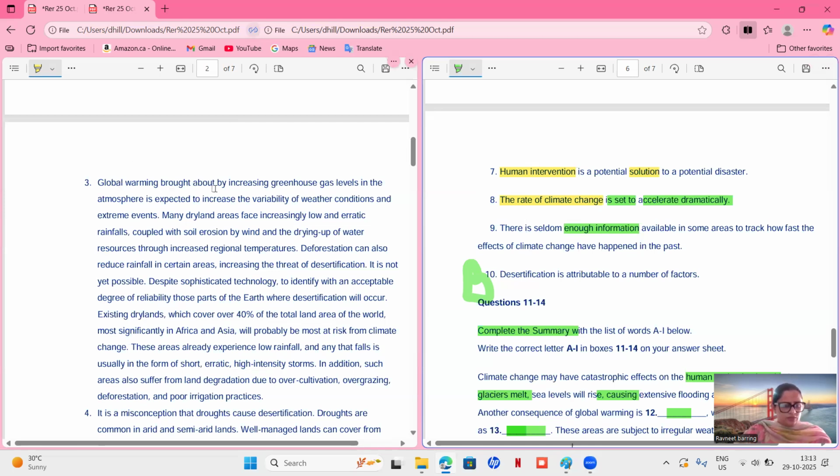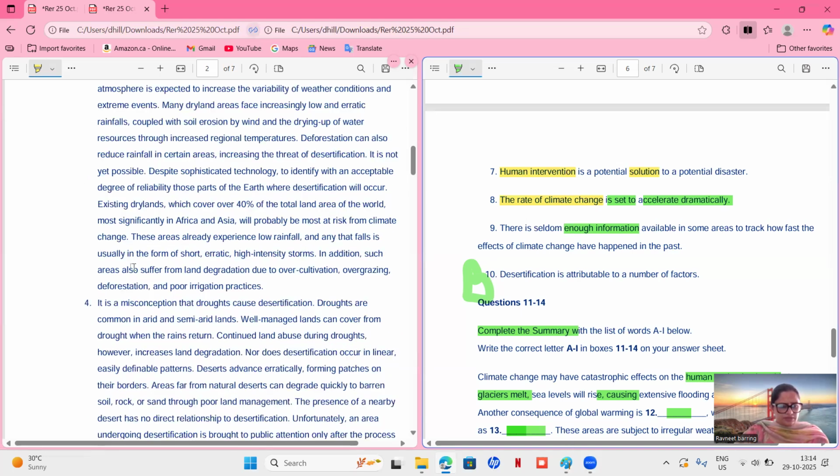Let's read. Global warming brought about an increasing greenhouse gas levels in the atmosphere. Many dryland areas face increasingly low and erratic rainfall. Deforestation can also reduce rainfall in certain areas, increasing threat of desertification. It's not yet possible, despite sophisticated technology, to identify an acceptable degree of reliability. Not talking about human intervention. Existing dry lands, most significantly, will probably be at risk from climate change. These areas are already experiencing low rainfall.